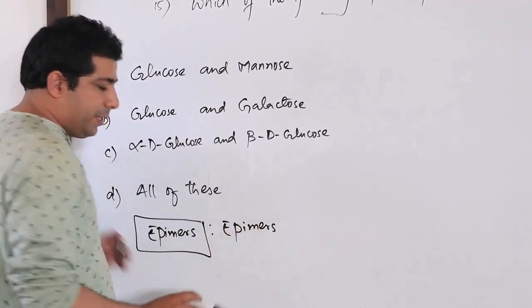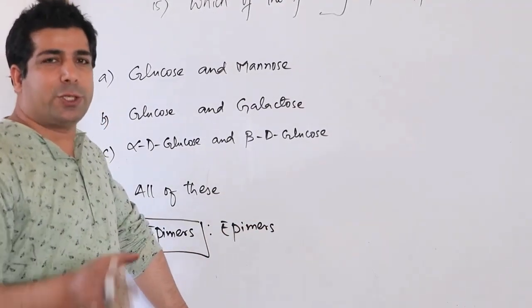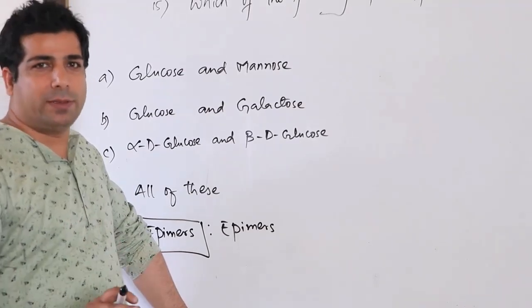Epimers, first thing, they are isomers, okay? They should have the same molecular formula. Remember that.